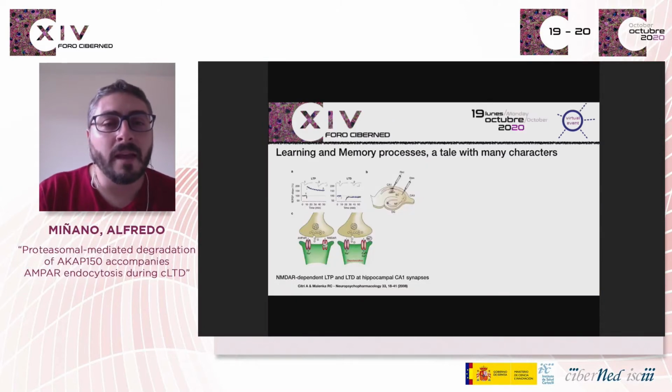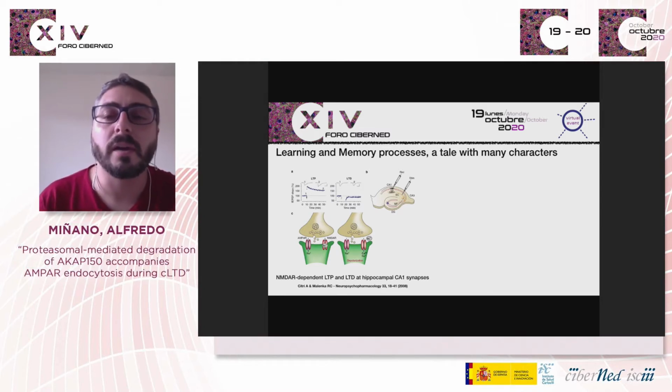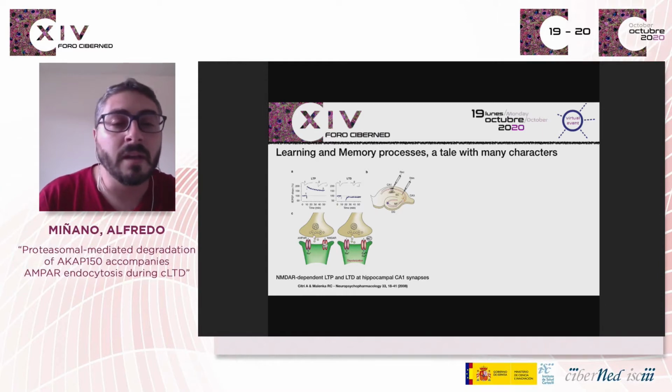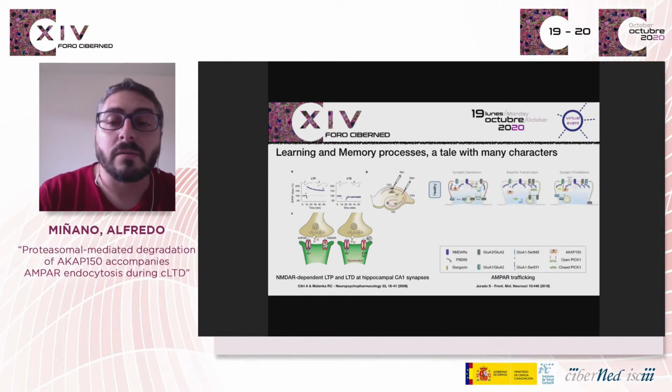NMDA receptor-dependent long-term potentiation and long-term depression in excitatory hippocampal synapses are believed to play a fundamental role in learning and memory. Several reports have shown that changes in synaptic AMPA receptor number, properties, or subunit composition are involved in LTP and LTD. Those changes involve many actors responsible for the regulation of trafficking, with phosphorylation by PKA and dephosphorylation by calcineurin being key events.